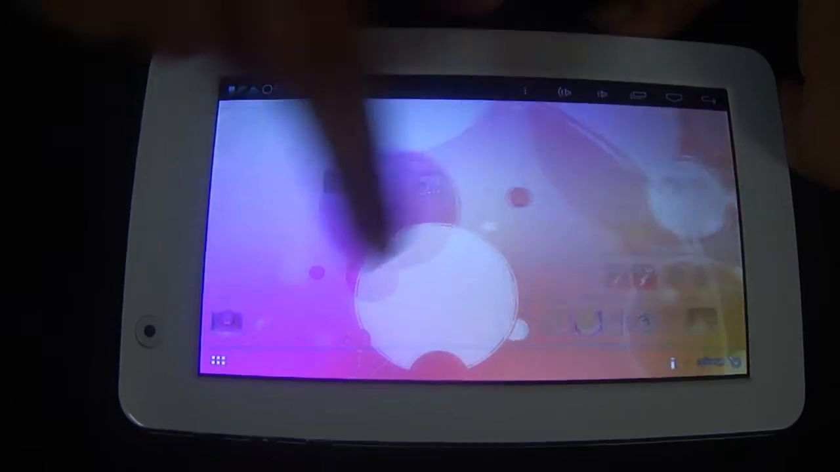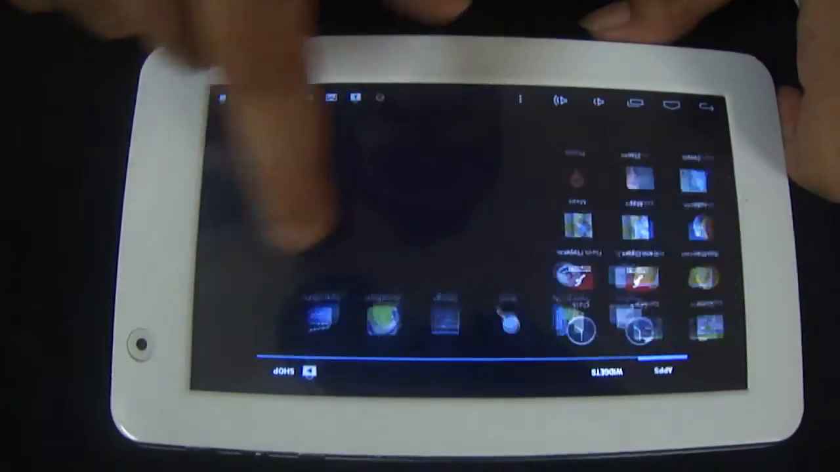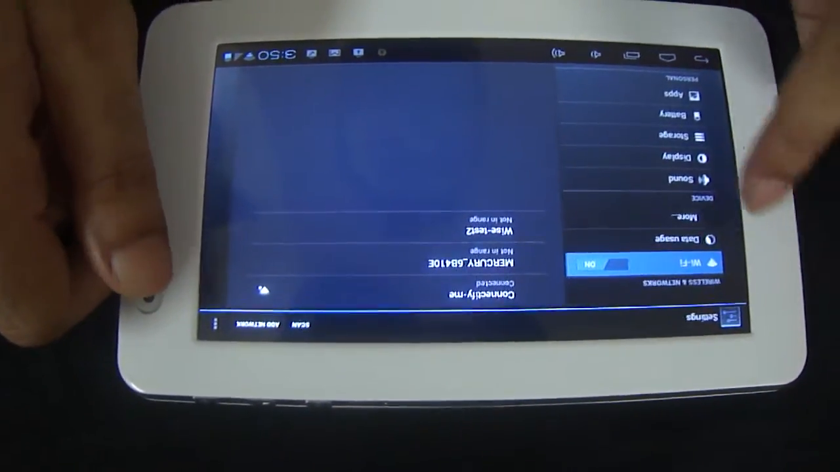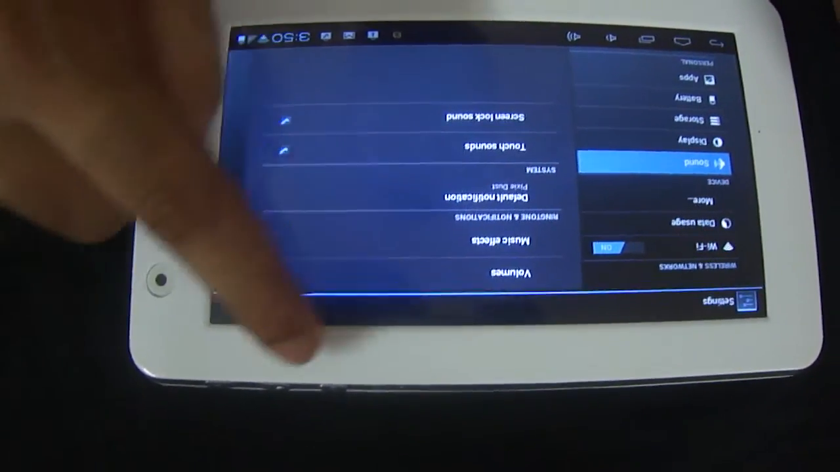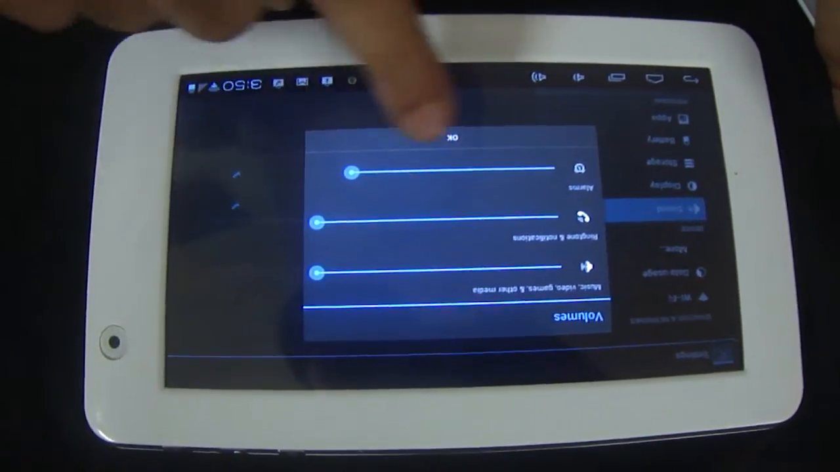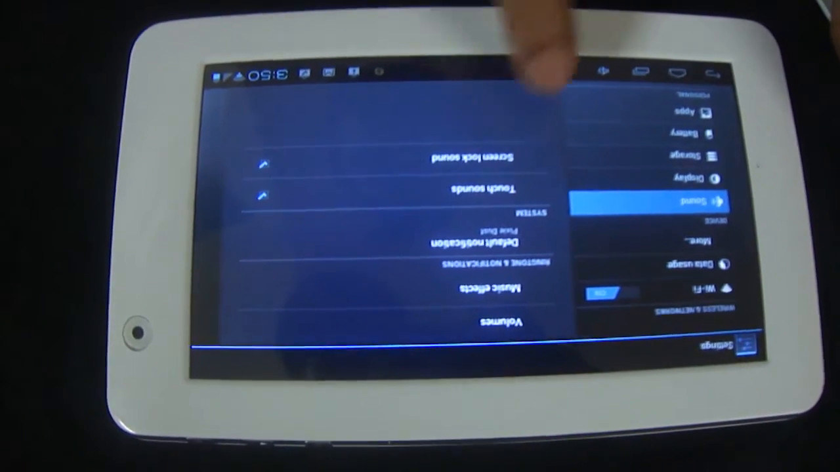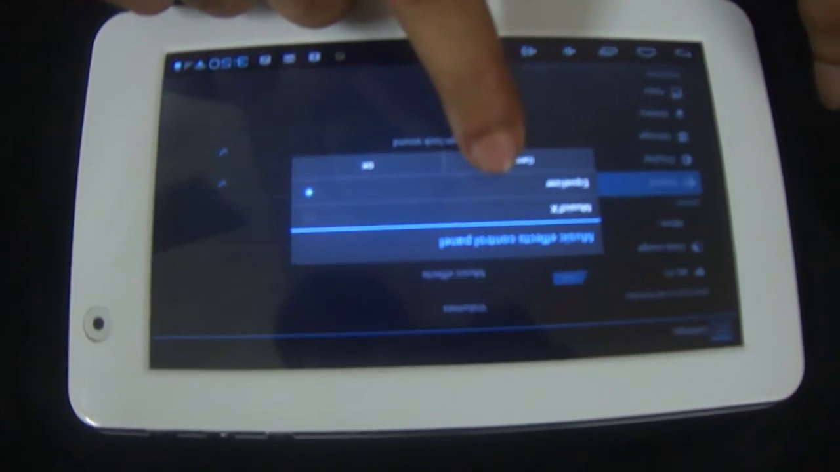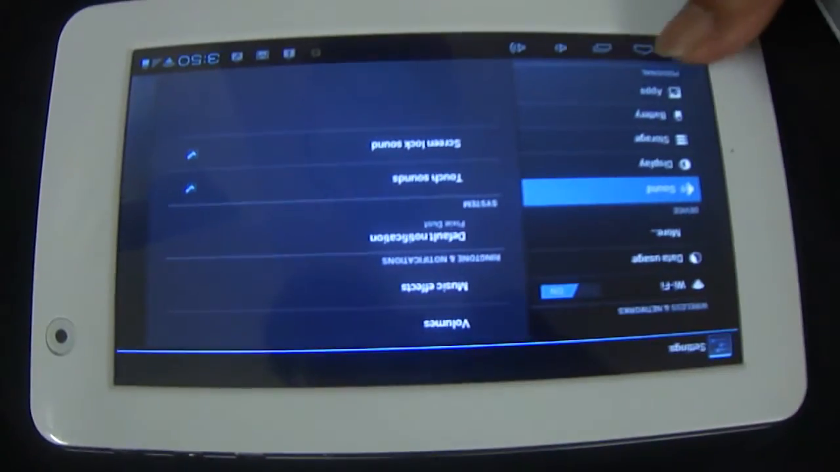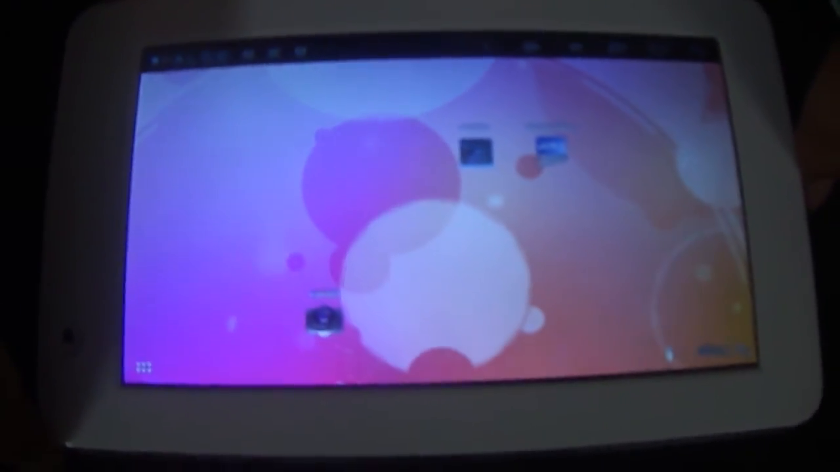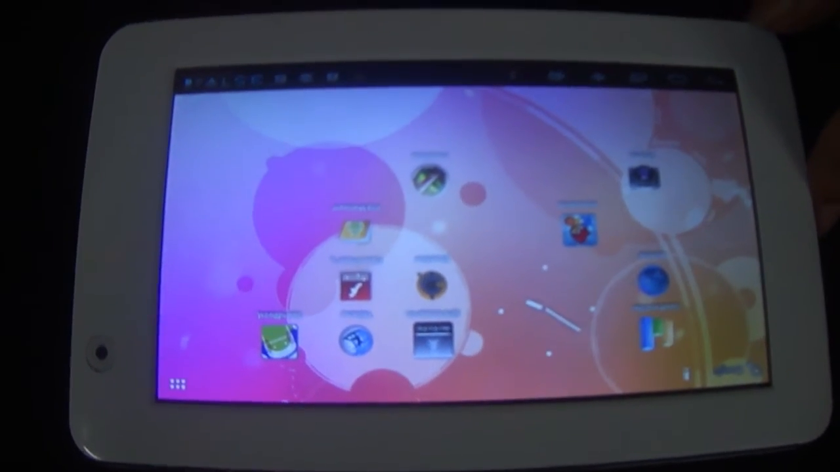What you also need to do is go into settings, go into sound, go into volumes, increase the volume to full in all. After that you need to go into music effects and choose equalizer. We are going to do this for all the devices from now onwards. So this was only the issue with the first 100.